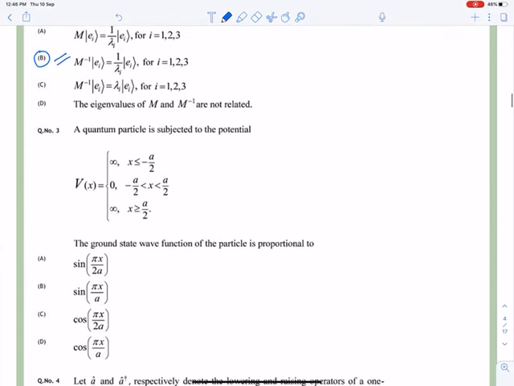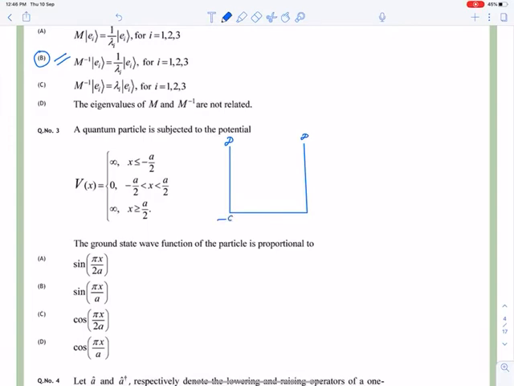Now move to question number 3. A quantum particle is subjected to the given potential. It is symmetrical, so I can draw a box with infinity walls.